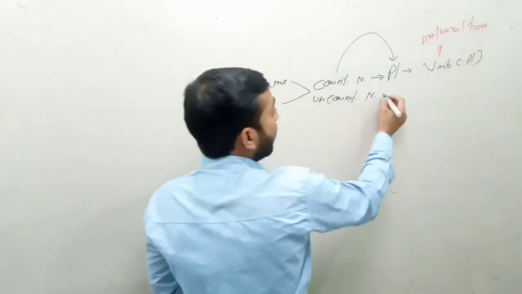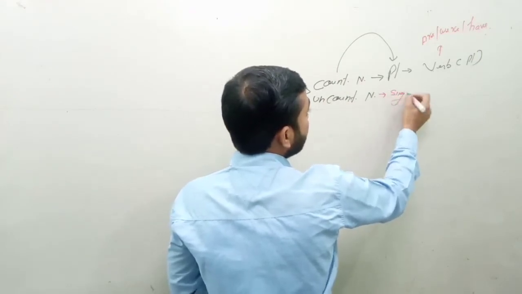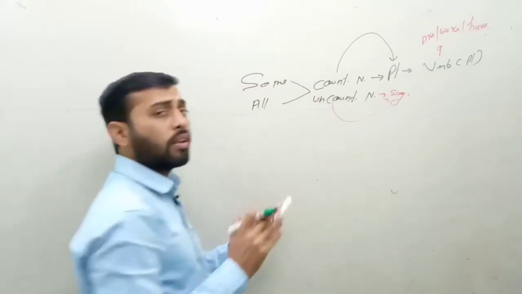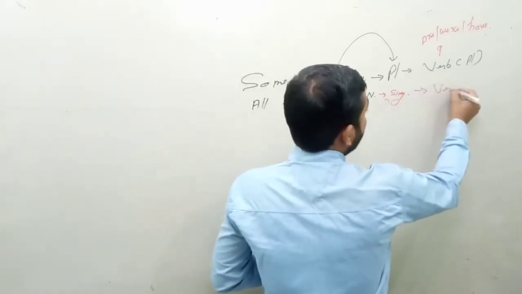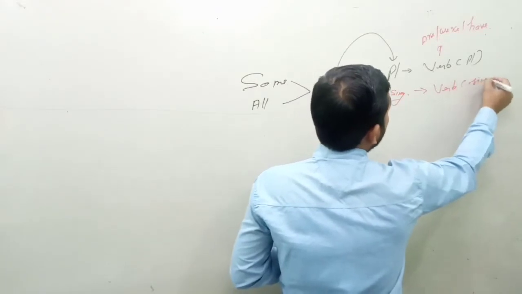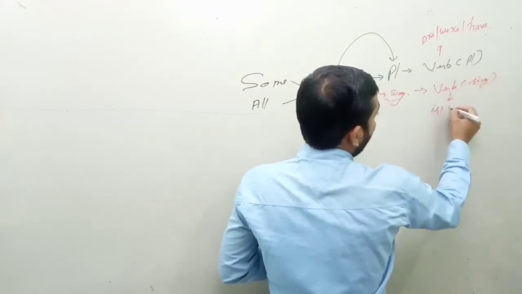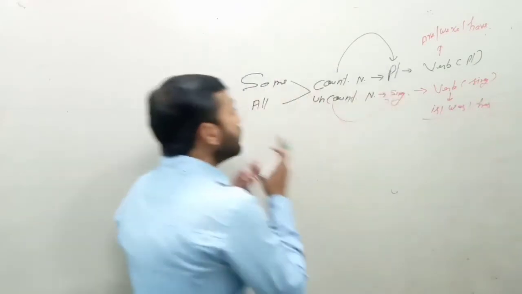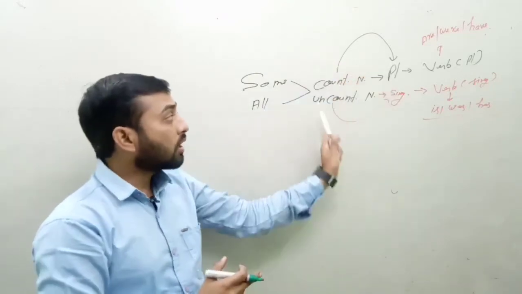And after an uncountable noun, it will always be in singular sense, and the verb would always be in singular sense, and the singular verbs are is and was and has. So after these words both nouns come, but countable has this rule and uncountable has this rule.